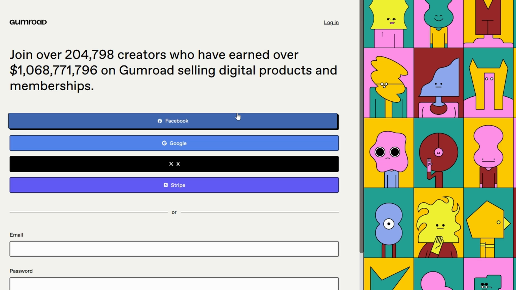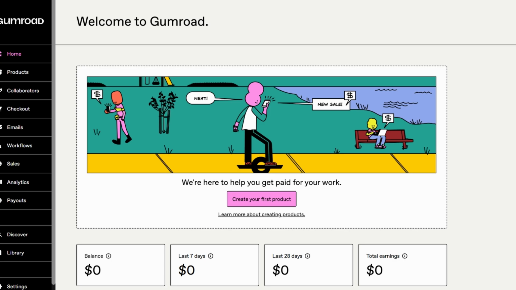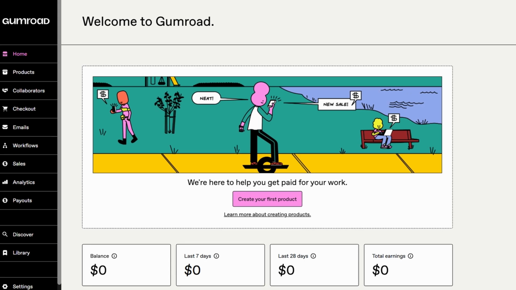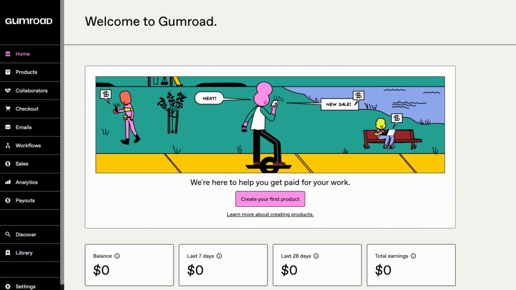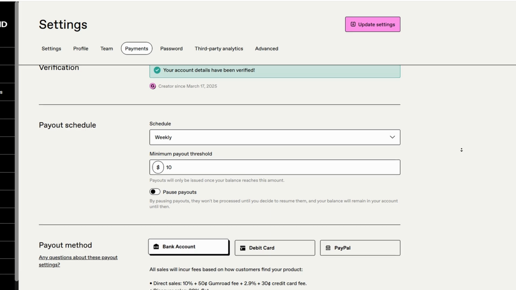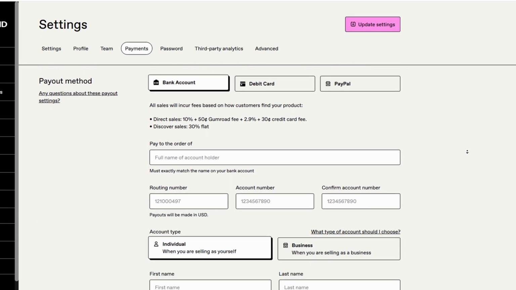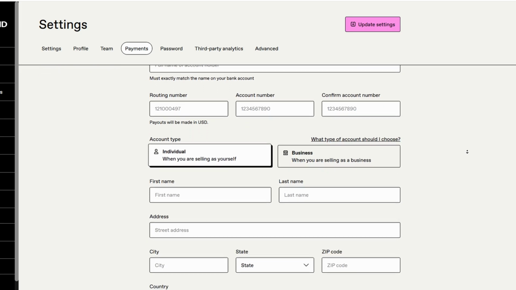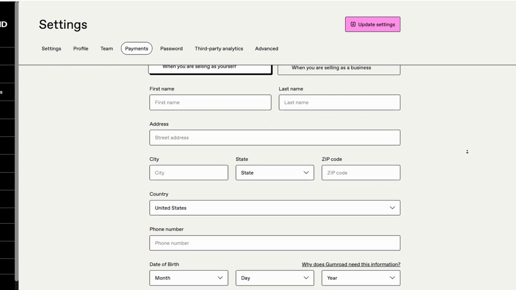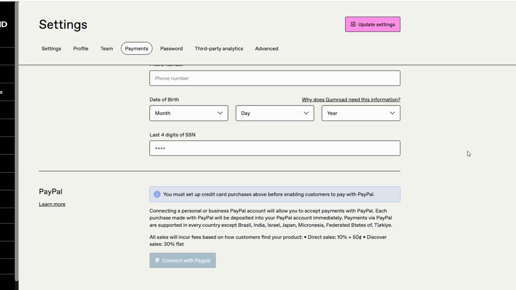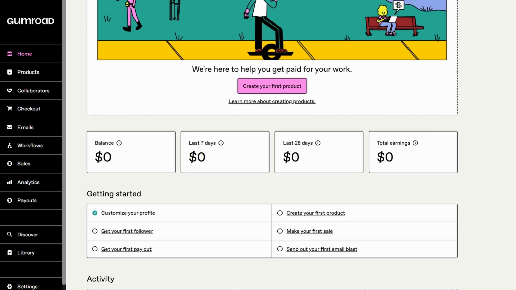The sign-up process is quick and simple, and after completing it, you'll be directed to your new Gumroad dashboard. Once logged in, you'll be greeted by an intuitive dashboard that gives you an overview of your products, sales, and analytics. This is your control center where you'll be managing everything related to your shop. The first task here is setting up your payment processor. Gumroad supports both PayPal and Stripe, so you can choose the one that works best for you. Linking these accounts will ensure that your funds are processed smoothly when customers make a purchase. Remember to verify your accounts with both PayPal and Stripe to ensure there are no delays in receiving payments.